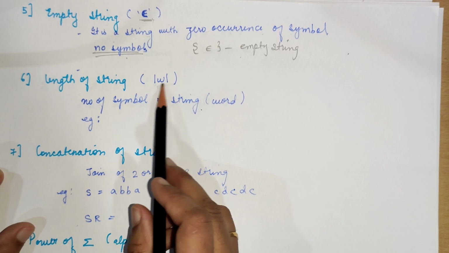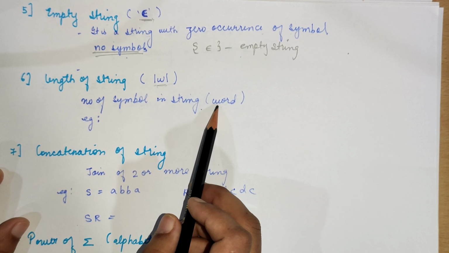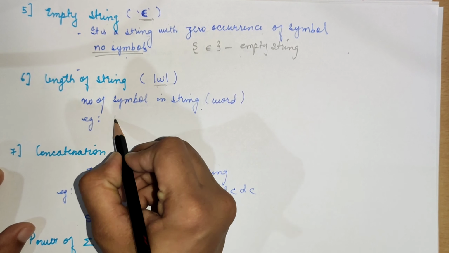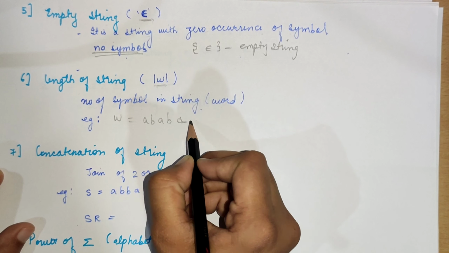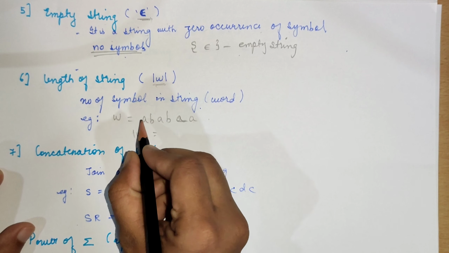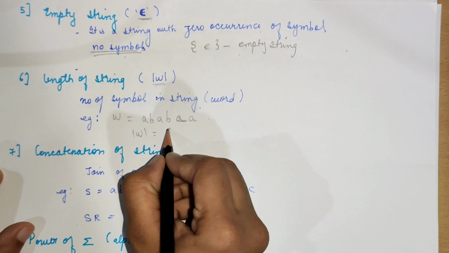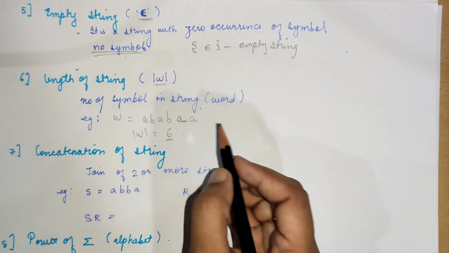Next is the length of a string, and it is denoted by mod of w. It is nothing but the number of symbols in a string or word. Simply take an example. If w is a given string, we just have to count the number of symbols. Mod of w would be 6.